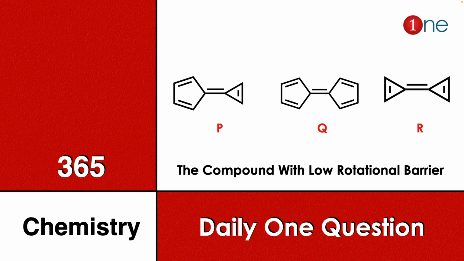Here three different alkene compounds are given. P is an alkene with a connected 5-member and 3-member ring. Q is two 5-member rings. R is two 3-member rings. You have to find the compound with the low rotational barrier. How will the ring rotate freely?